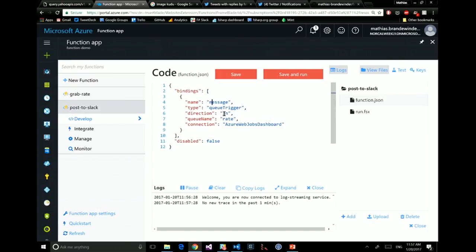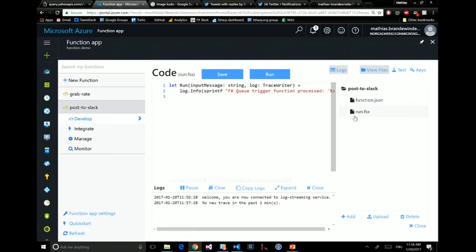And I have something called direction, which is indicating that the binding is going into the function. That's something I'm going to consume, I'm going to receive, I'm going to read from the outside world. I'm going to read from a queue called rate, and that's pretty much it. So I'm going to save it here. And relatedly, because I renamed the input to message, I'm going to change the file here, and rename this to message.